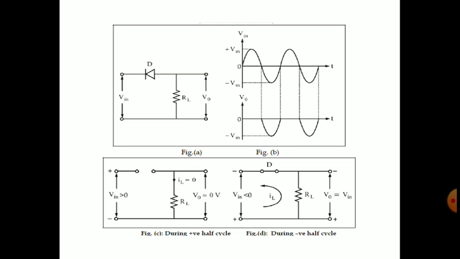Next, consider the reverse, that is the negative half cycle. During that portion, what happens? The V input is less than 0. Then the reverse, that is minus voltage, is applied across the N terminal of the diode, that is the negative terminal.